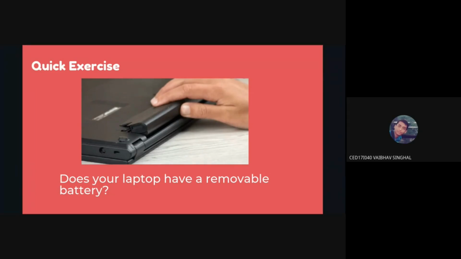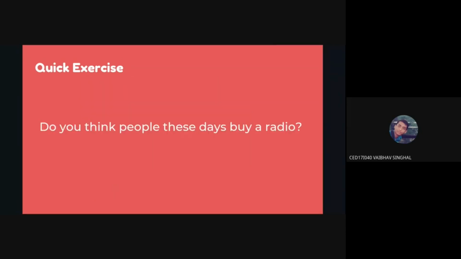Even though having a removable battery is such a good thing, because when your laptop freezes, you can just take it out. Or if you have to travel, you can carry one more extra battery, where you won't have a plug point. But this feature was removed because people wanted very thin, aesthetically pleasing laptops. So that's one more example of it.